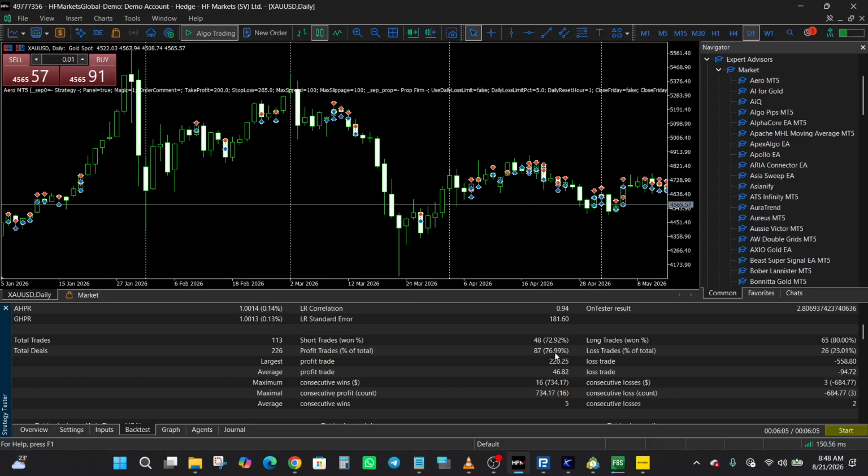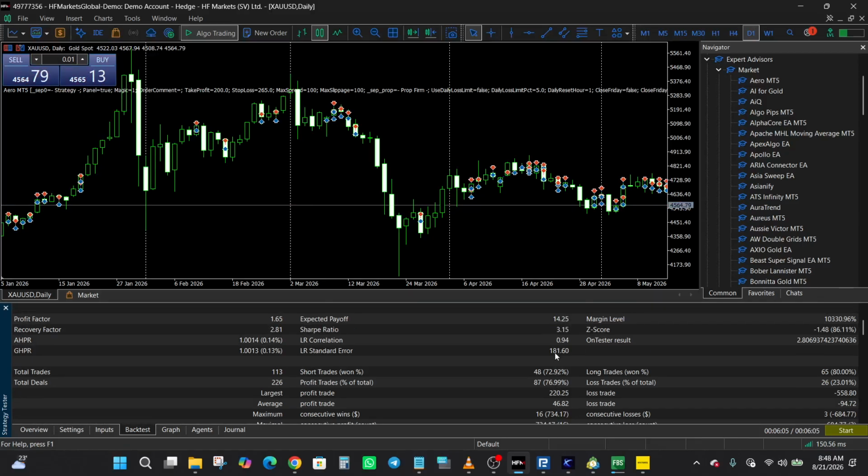Okay, so when you put the win rate side by side with the risk to reward ratio, we can see here that out of that 113 trades, 87 were profitable, and then the average profit was $46.82, while the average loss was negative $94.72. So this tells me that the average risk to reward ratio is bad, since the average loss is substantially higher than the average profit. The difference is close to $50, right? So the average loss is close to $50 more than the average profit.